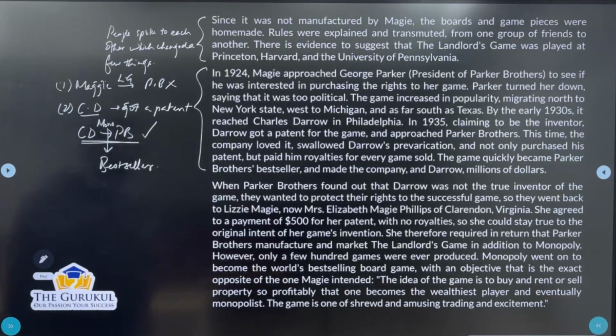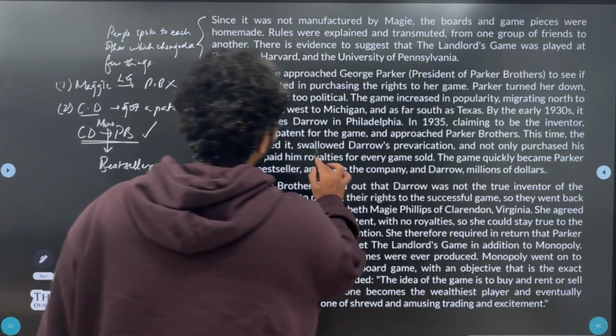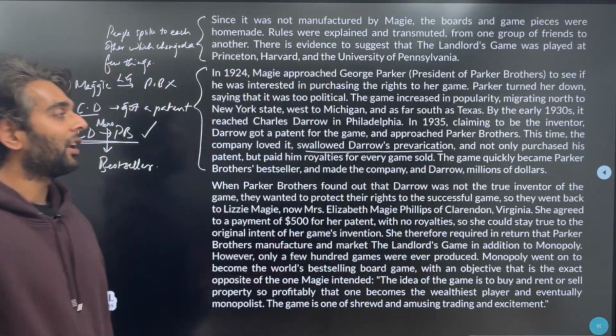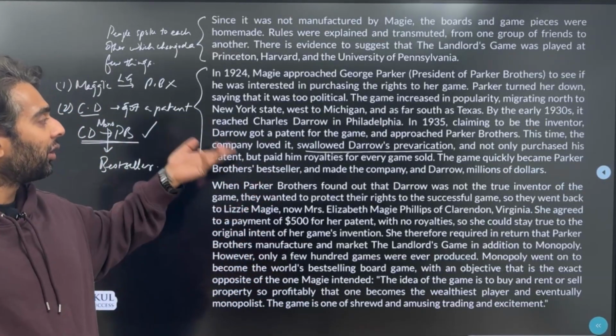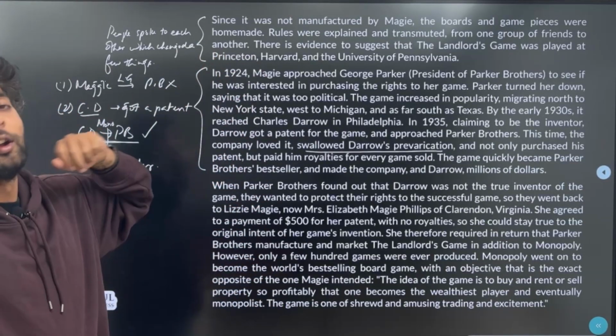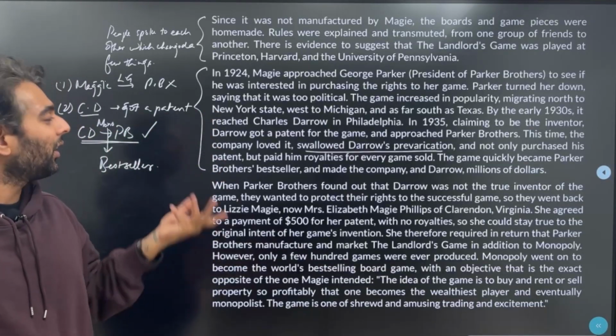Okay, now why did Parker Brothers allow it? That we get from this part, swallowed Darrow's prevarication. So an evasive way of answering questions and all. So probably they must have asked him, how did you get the patent and all, because they already knew, right? So this fellow must have given a very convincing answer, and they bought it.